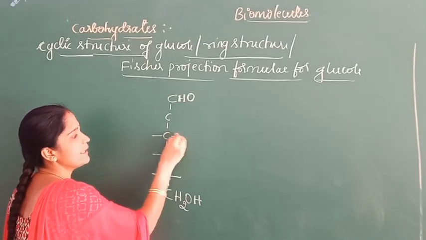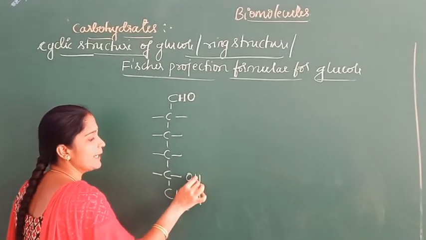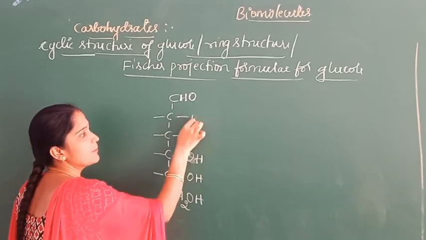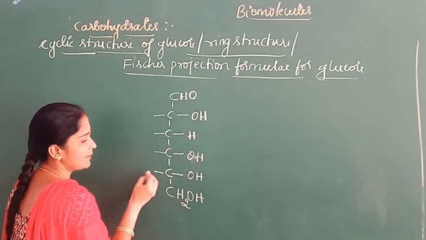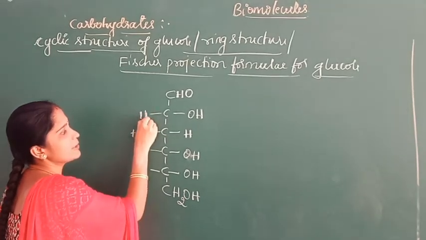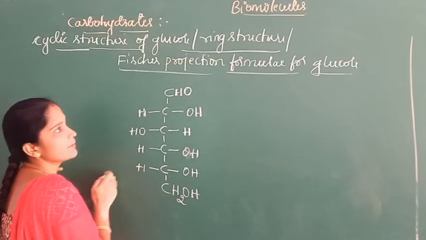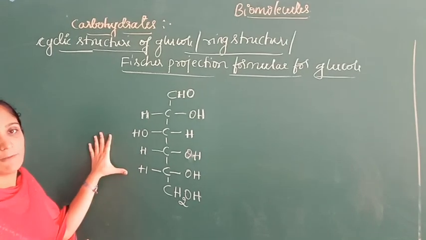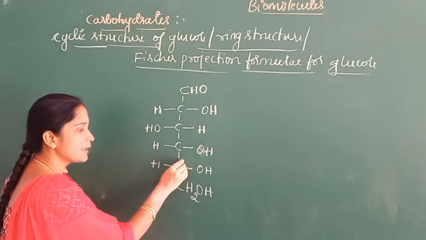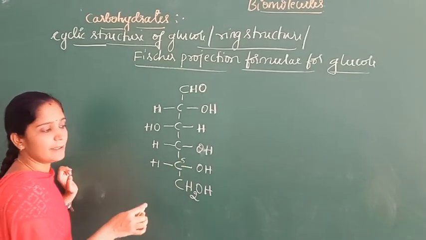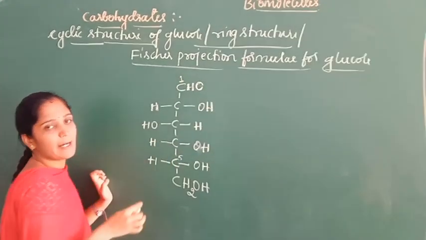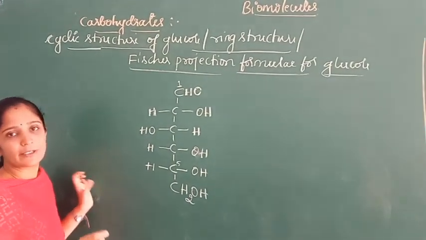And there are 4 CH-OH groups: OH, H, OH, H, OH, and here H, H, OH, H. During the formation of the ring in glucose, the alcoholic OH group on the 5th carbon atom attacks the carbonyl to form a hemiacetal structure.